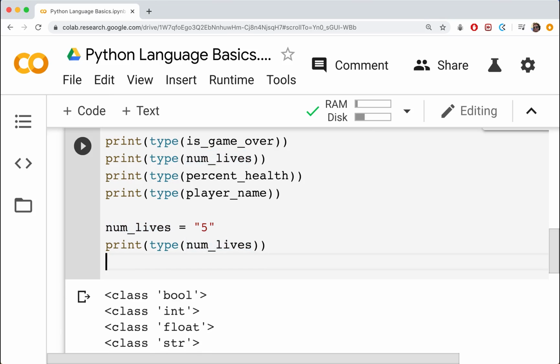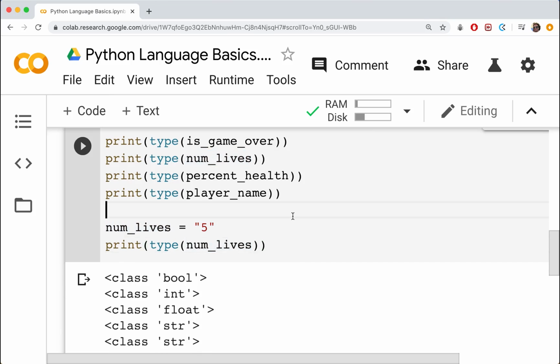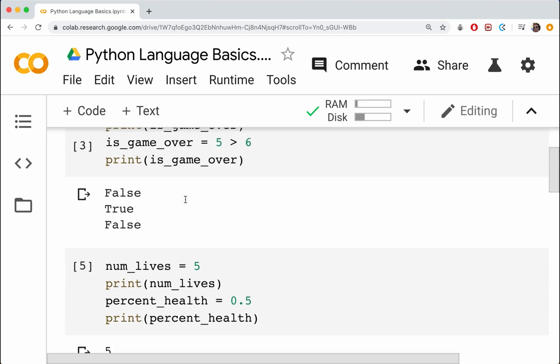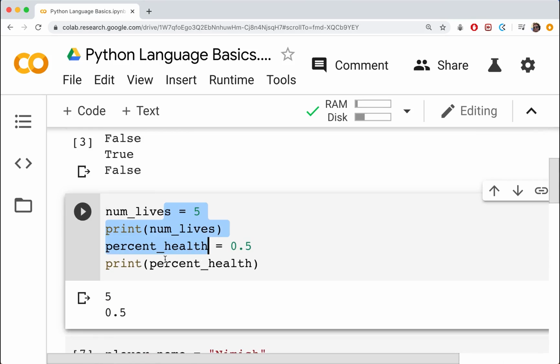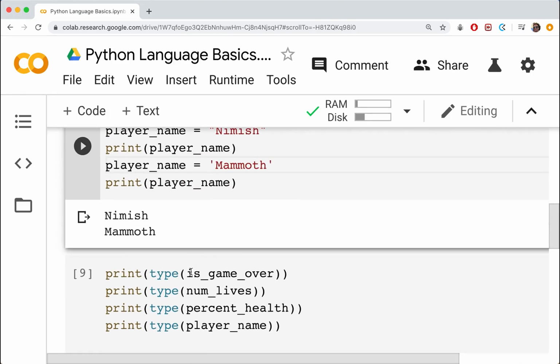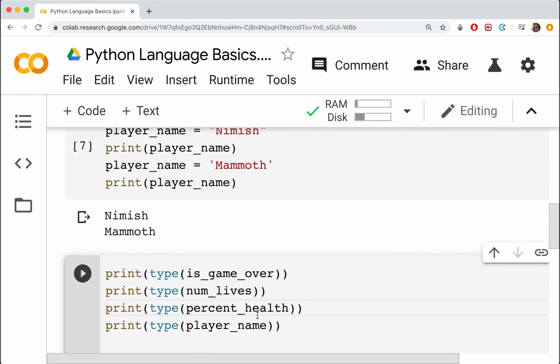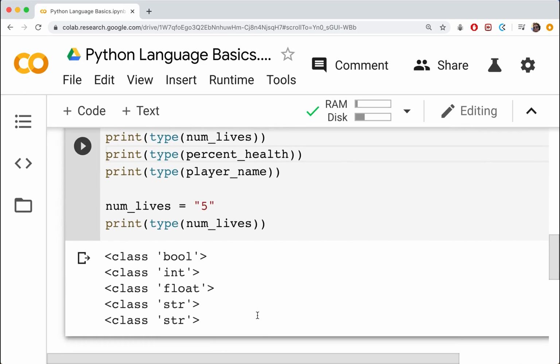Okay, so that is it for now. What I'd recommend you do, because again, practicing and doing stuff yourself is the best way to learn coding, is to try some examples. So create maybe another variable of each type, another Boolean variable, an integer, a float, and a string variable. Maybe try printing them out, seeing what the types are. Try reassigning some values to them, literal and other variables. Again, keep printing out those types until you get really familiar with that. Once you're ready to move on, we'll talk about type conversion.